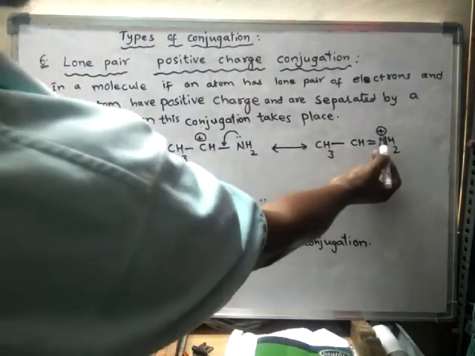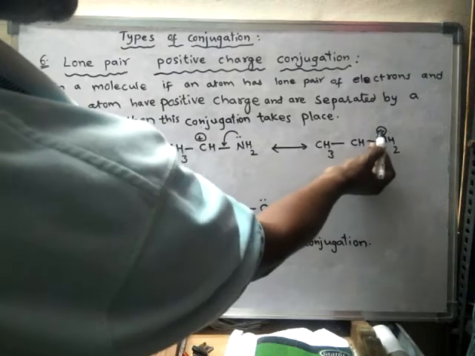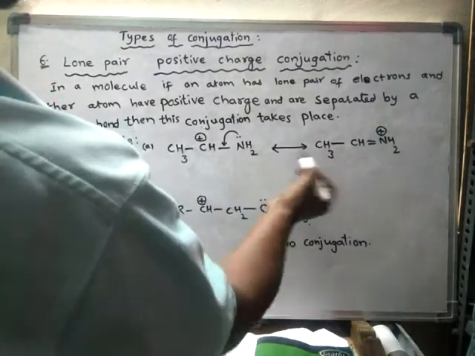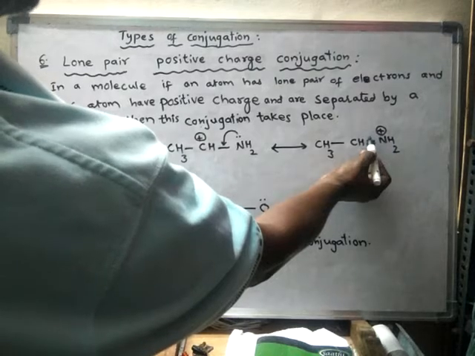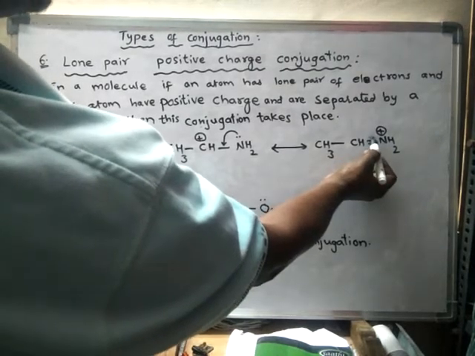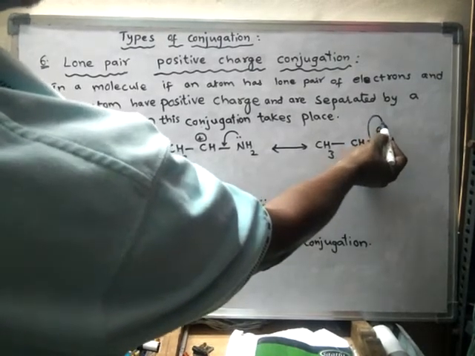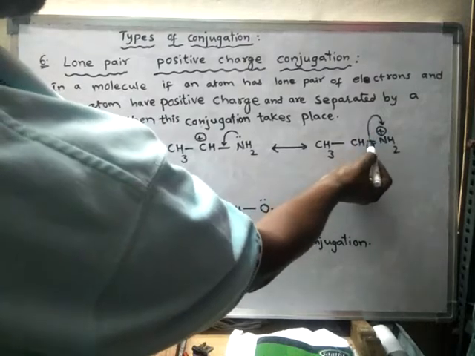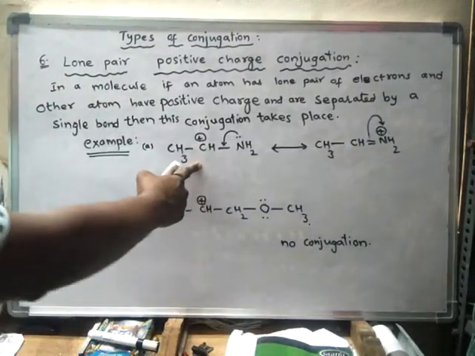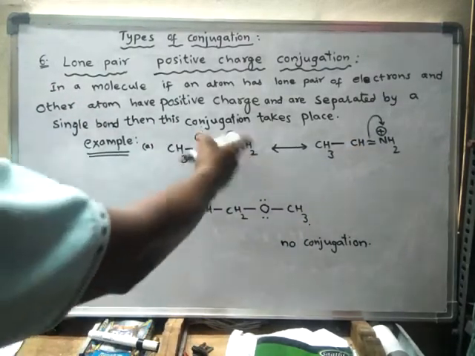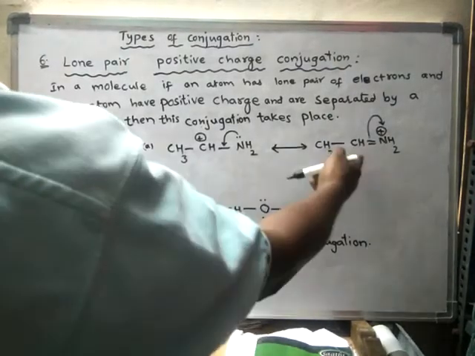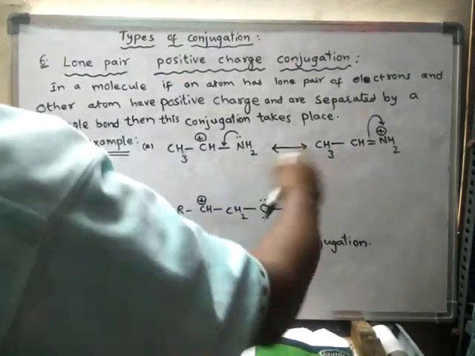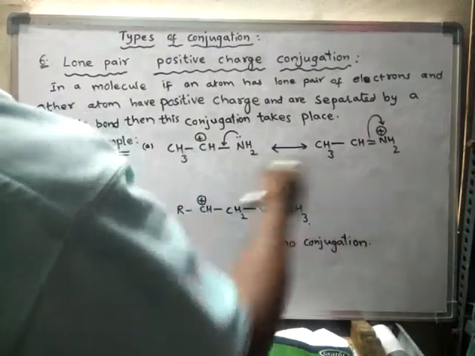Again, this pair of electrons will come back to this nitrogen. Again it will result in the formation of this compound, this structure. So due to the delocalization of electrons, this structure and these structures are formed.